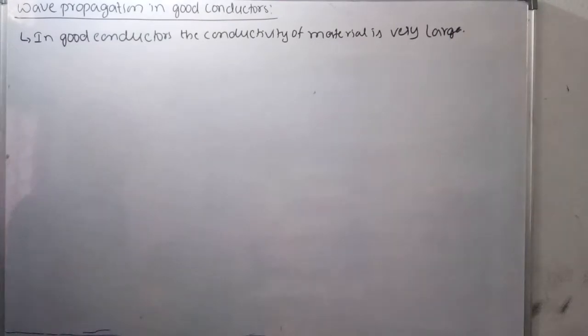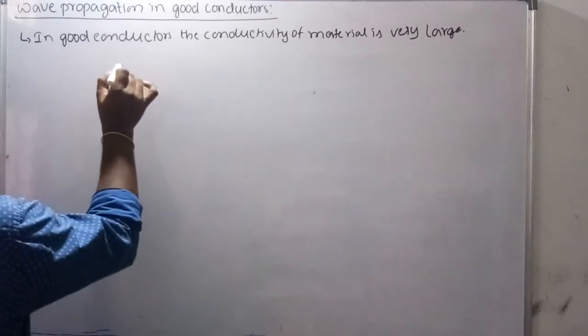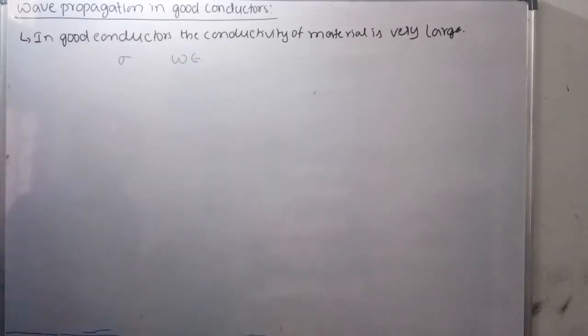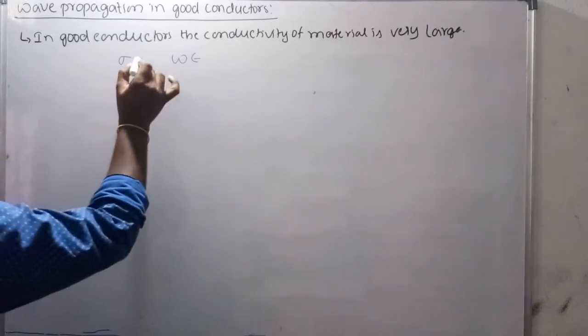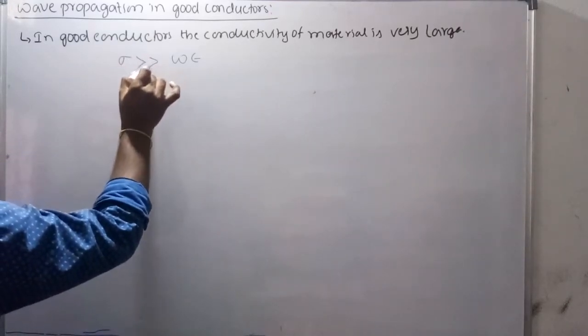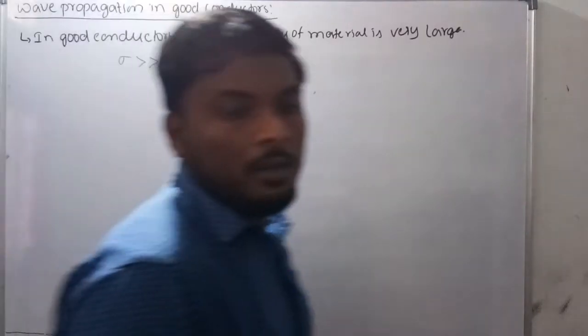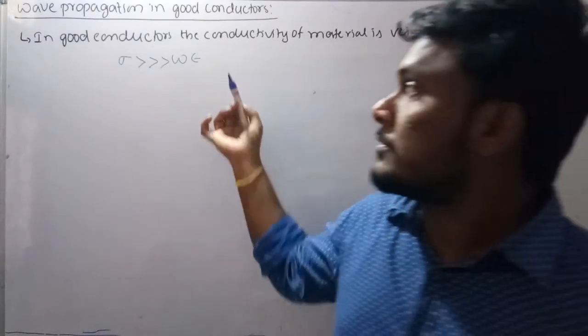Okay, I think we have already derived the expression for the wave equations in earlier classes. In the wave equation, we have two terms, namely sigma and omega epsilon. Now, in a good conductor the conductivity is very large. So that means the conductivity term sigma is much greater than omega times epsilon.